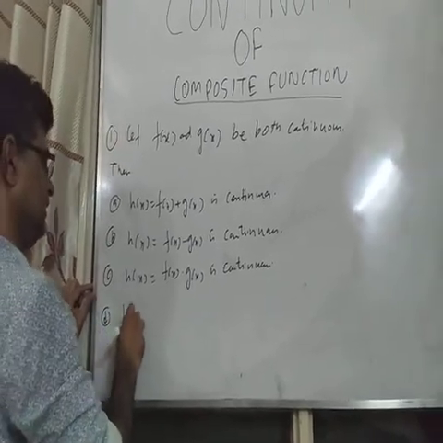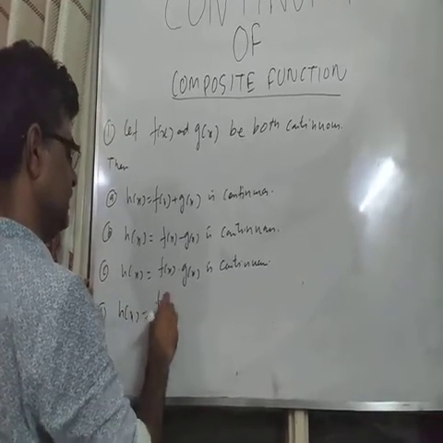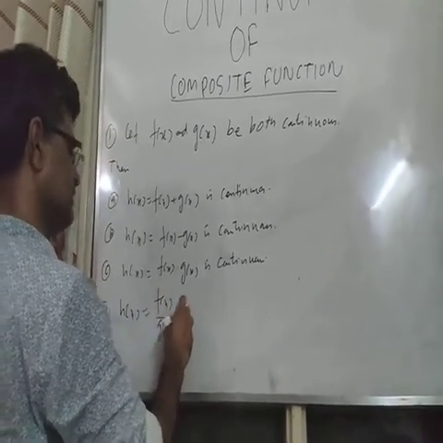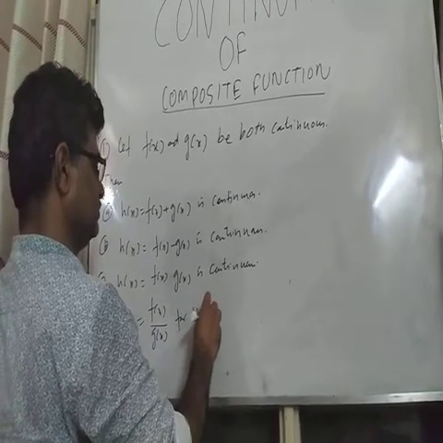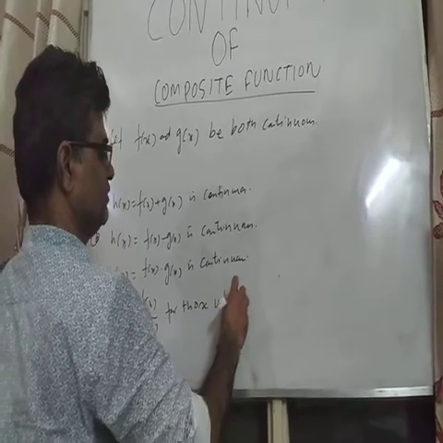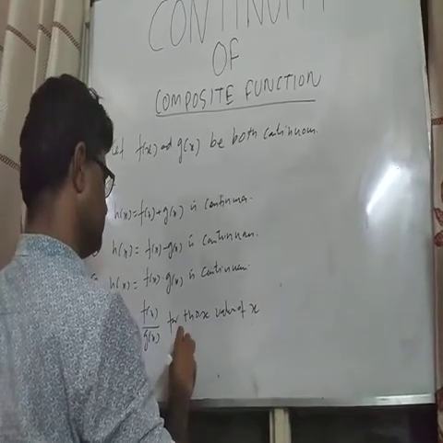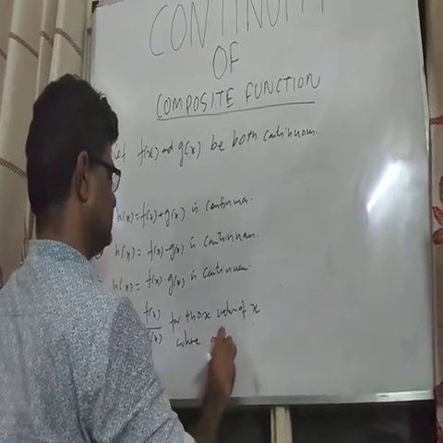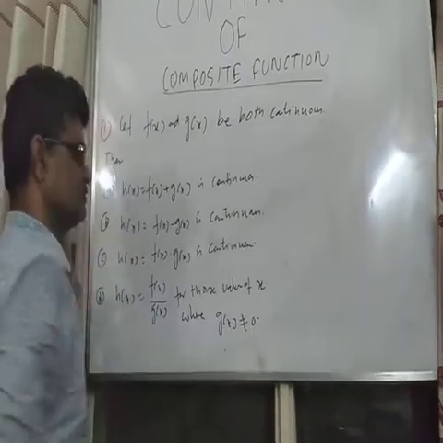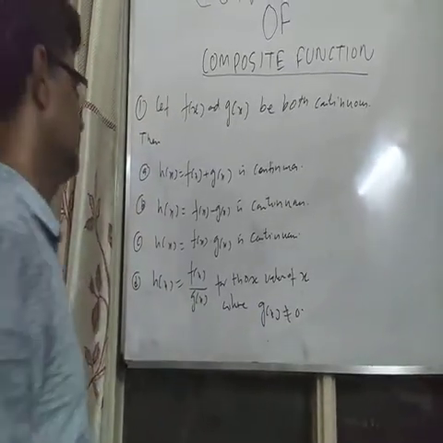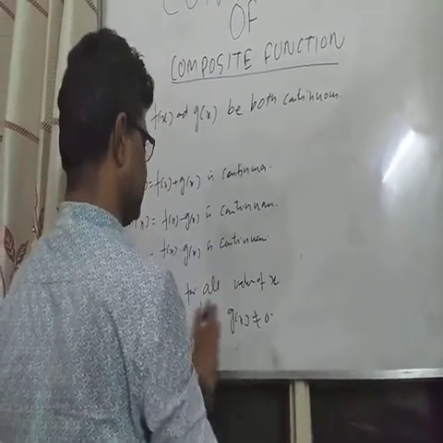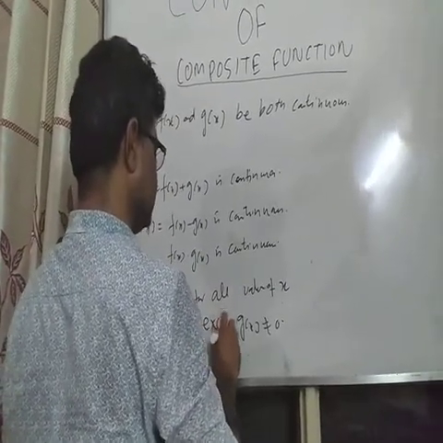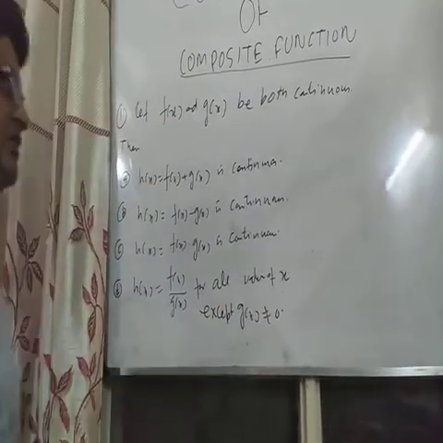Fourth, h(x) equals f(x) upon g(x) for those values of x where g(x) is not equal to 0, for all values of x except where g(x) is equal to 0.